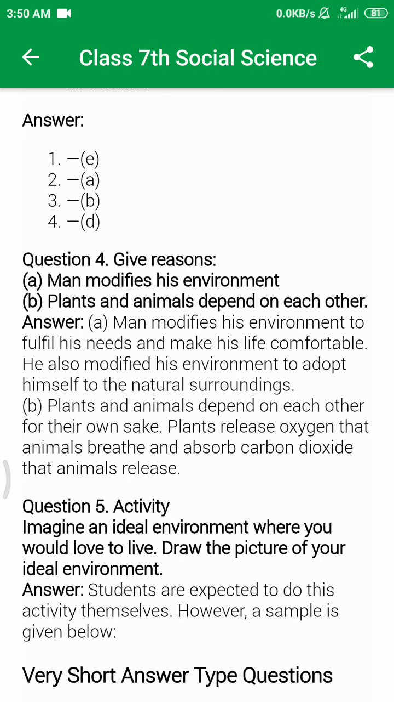Now, the second question is, plants and animals depend on each other. Why? Give the reason. Plants and animals depend on each other for their own sake. Plants release oxygen that animals breathe and absorb carbon dioxide that animals release.